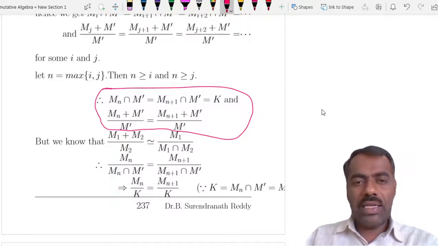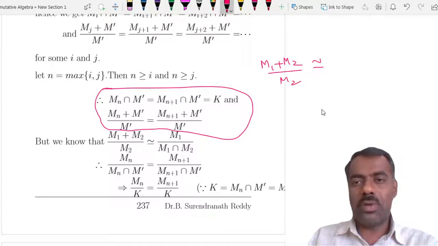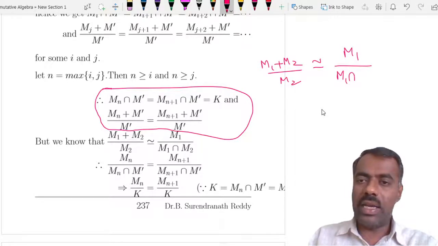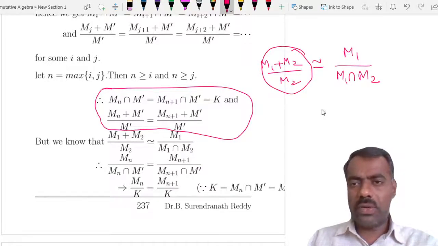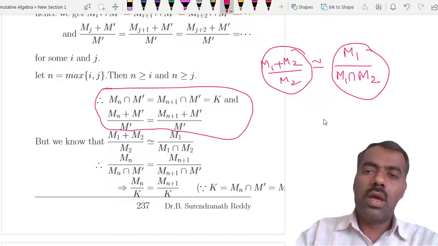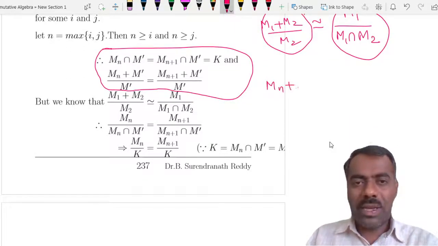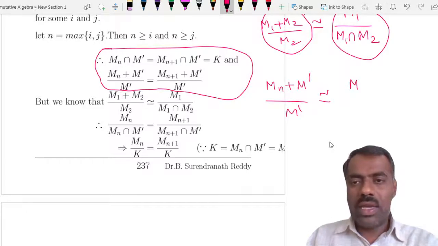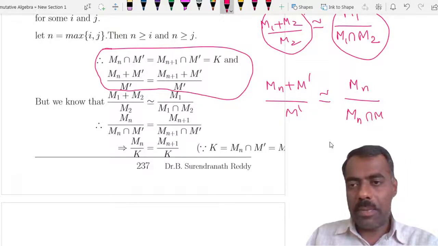But we know already, if m1 and m2 are two submodules, then m1 plus m2 upon m2 is isomorphic to m1 upon m1 intersection m2. So instead of using this, now what we do is we use this, okay? So therefore, what is this mn plus m prime modulo m prime? This is isomorphic to mn upon mn intersection m prime, okay?